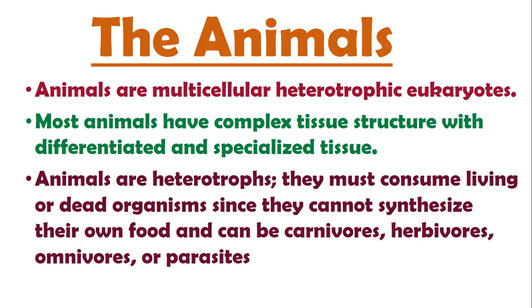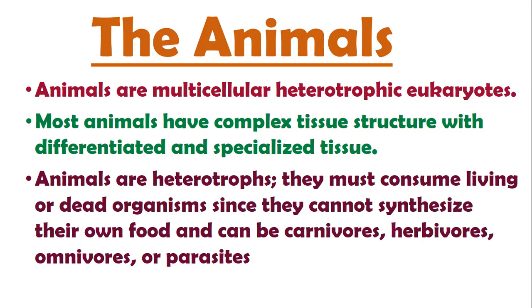And they are eukaryotes as well, which means that after Monera, all of the rest of the world has eukaryotic cells. And the animals are heterotrophs. As far as heterotrophic nutrition is concerned, they consume dead or living matter, and they spend their life as parasites, carnivores, herbivores. So animals are of so many types depending upon the heterotrophic mode, but all of them have the heterotrophic mode of nutrition. And next, they have complex and specialized tissues.